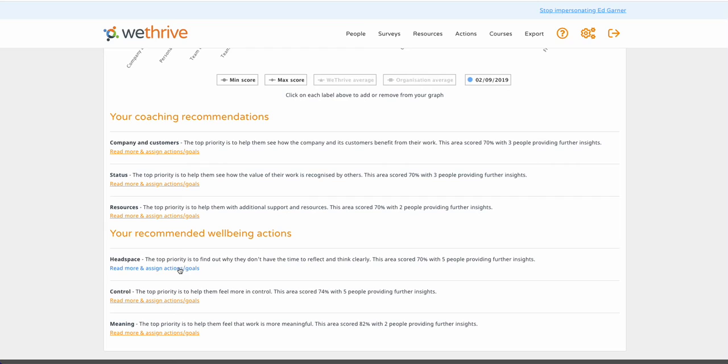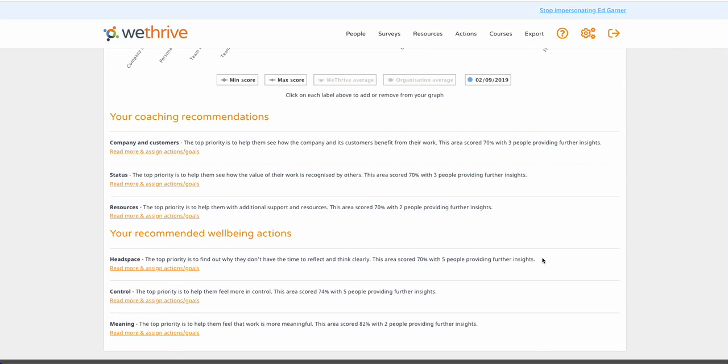Now, if we take Headspace as an example, the top priority here is to find out why your team don't have time to reflect and think clearly. And we can see that all 5 people scored this 70% on average, and all of them provided further insights. The number of people that provide further insights gives you an idea of how many people in the team marked